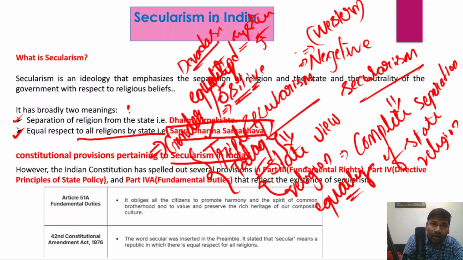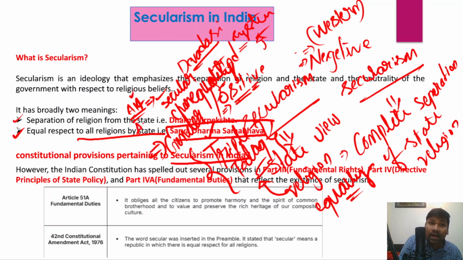For example, Article 14 of the Indian Constitution: right to equality before law and equal protection of laws. So everyone, irrespective of religion. Therefore, don't you think that this also reflects the secular character of the Indian Constitution? Everyone would be treated equal in the eyes of the law. That is the rule of law. So this also reflects the secular character of the Indian Constitution.